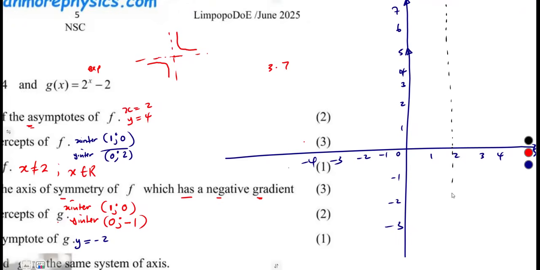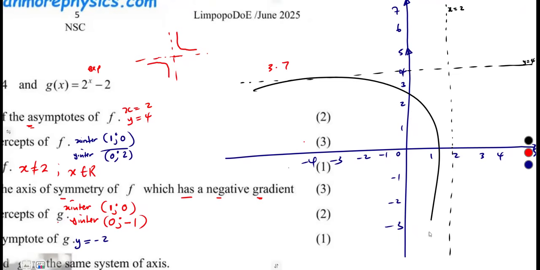So our graph is limited. It cannot pass the line of x is equal to 2 and the line of y is equal to 4. This is where we've got y is equal to 4. So we're going to know that the shape is going to be a piece there and another piece here, on either side of these asymptotes.